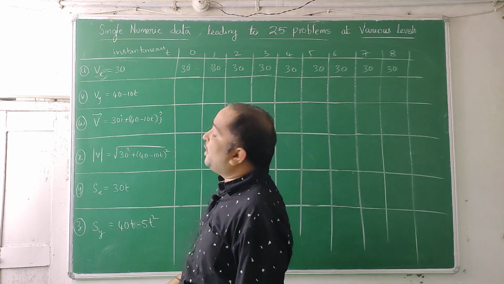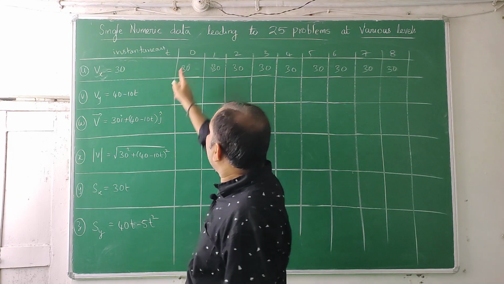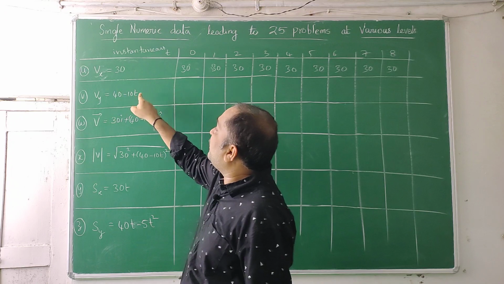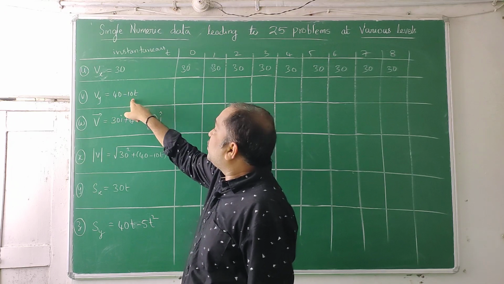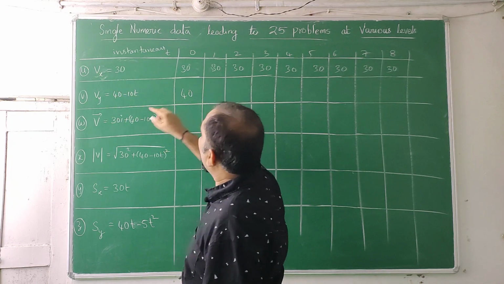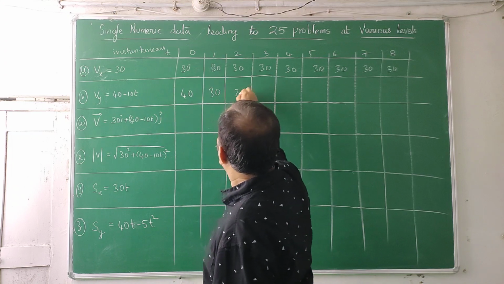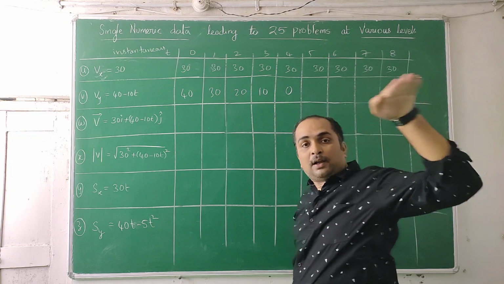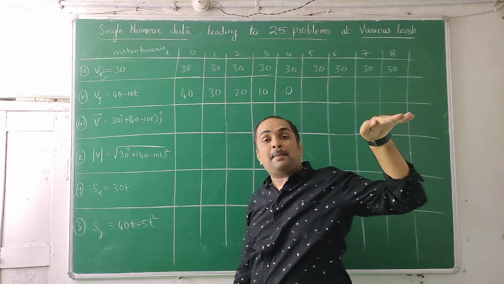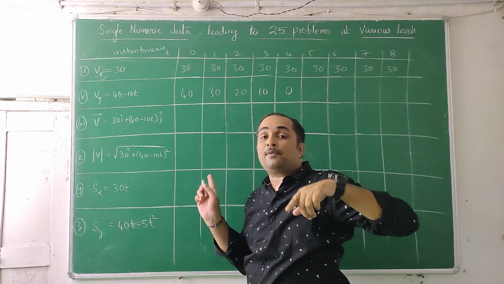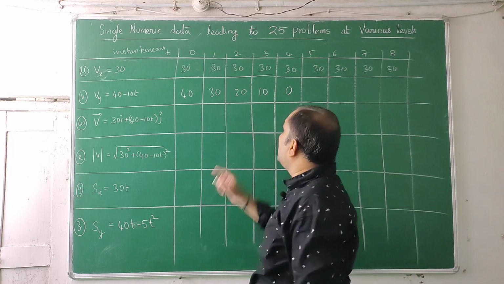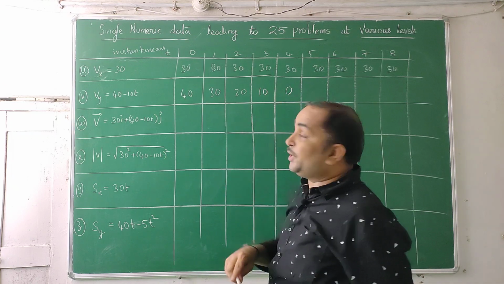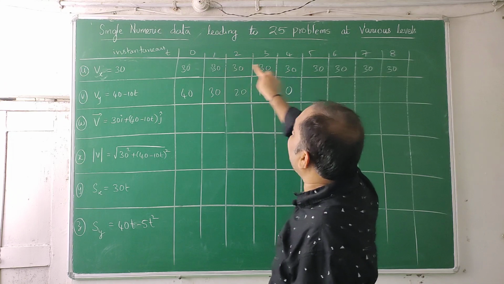Now in this you put vertical velocity. Vertical velocity at initial time 0 becomes initial velocity, 40, minus 10t. So 40, 30, 20, 10, 0. At 4 seconds, it becomes horizontal, at the time of ascent. You already calculated the time of ascent. At the time of ascent, it becomes horizontal. So there, vertical velocity became 0, not the horizontal velocity. Horizontal velocity maintained 30 like that.